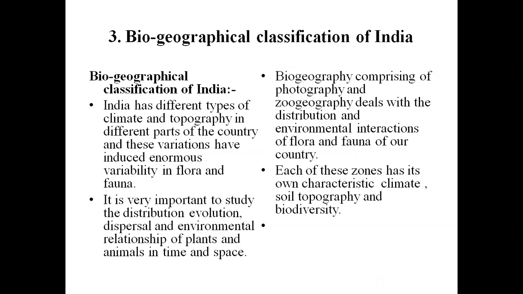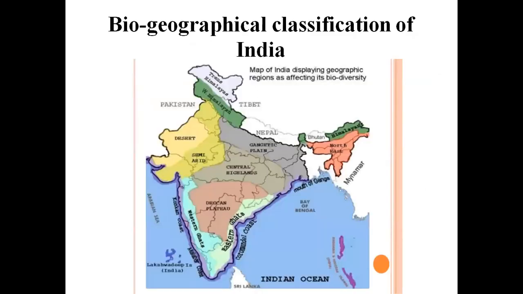Okay, so each of these zones has its own characteristics, climatic conditions, soil, topography and biodiversity. Okay, so next we are going to have a look at the different biogeographical classification of India, the different zones.